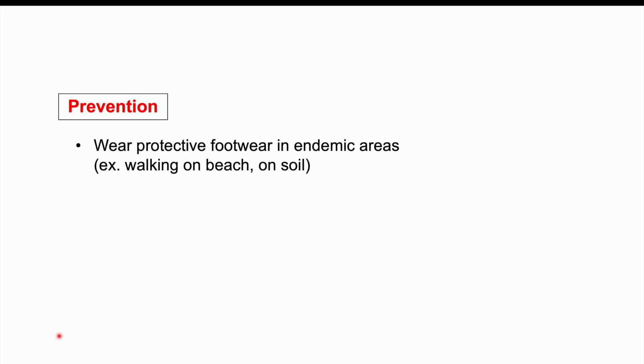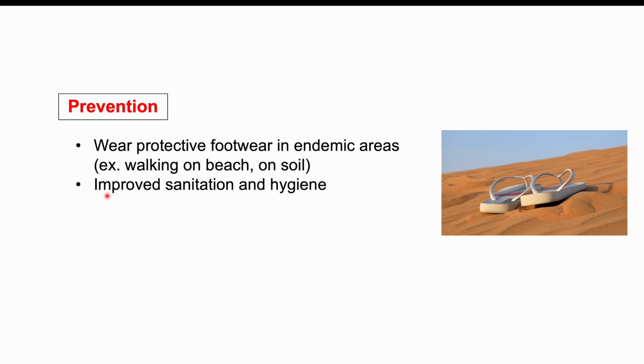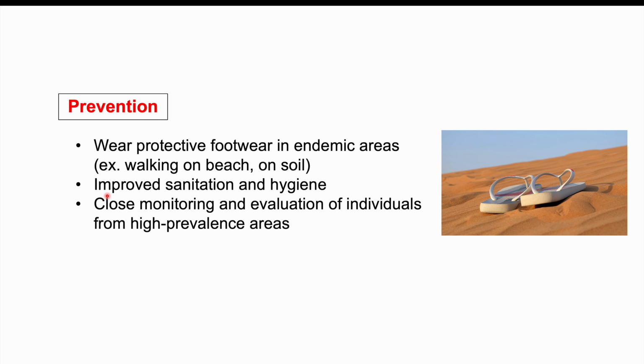And it's also important to talk about prevention. So prevention of infection can occur by wearing protective footwear in endemic areas, especially walking on the beach or on soil, because the soil or the beach can be contaminated with these organisms, so it's important to wear protective footwear. In these areas, it's also better to have improved sanitation and hygiene, so cleaning up the beach, for instance, or the soil, making sure that there is no fecal material from dogs or humans.